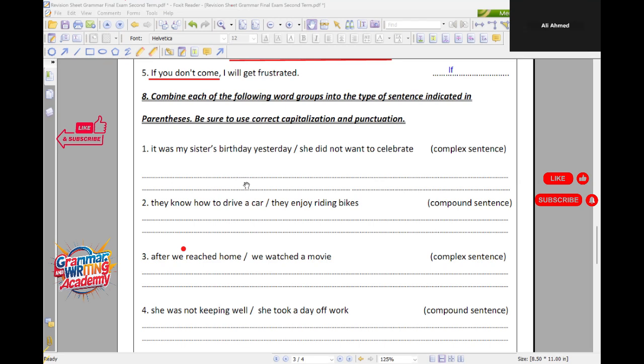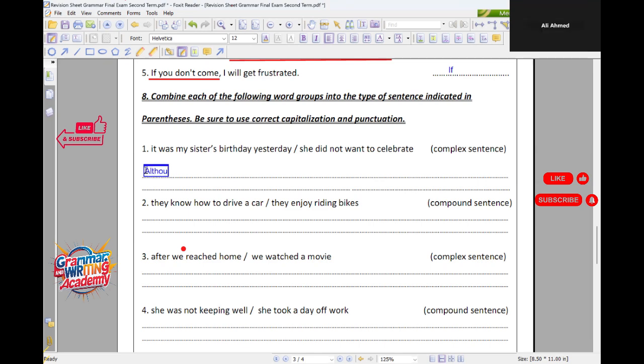She did not want to celebrate. A complex sentence. Here, yeah, although, good. You have to use a subordinating conjunction. Good. Tell me how you're gonna answer. Although it was my sister's birthday, comma, she did not want to celebrate. And at the end of the sentence, you have to put the end mark, which is gonna be a period, right? Thank you so much.